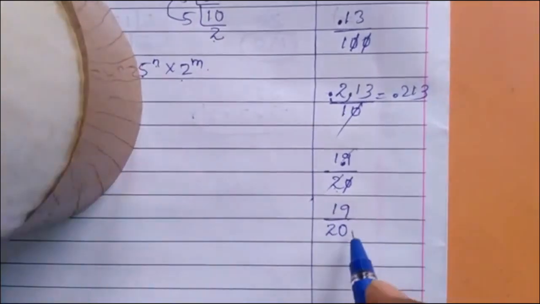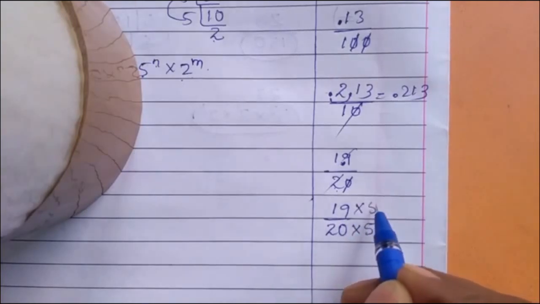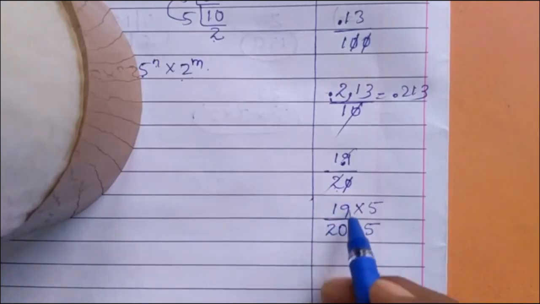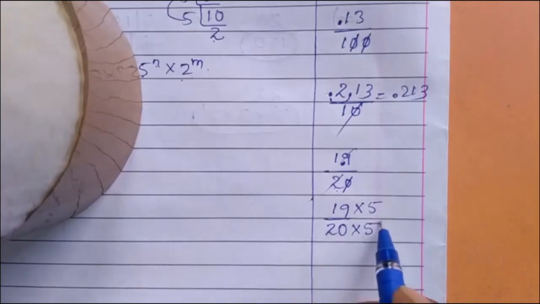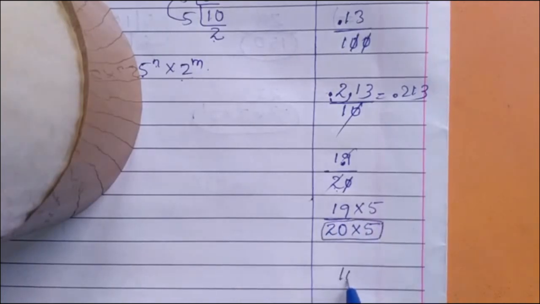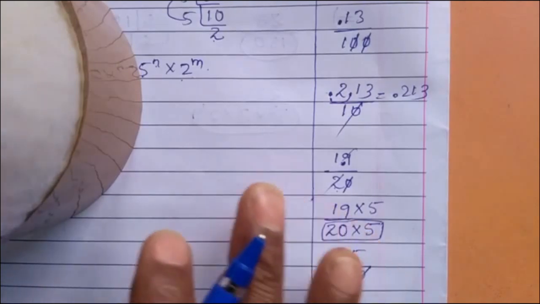I multiply this 20 by 5, and at the same time I multiply 19 by 5 also, because the whole value shouldn't change. 20 into 5 gives 100, and 19 fives are 95. Now 2 zeros cancel and you place the decimal here. So this is easy, no?